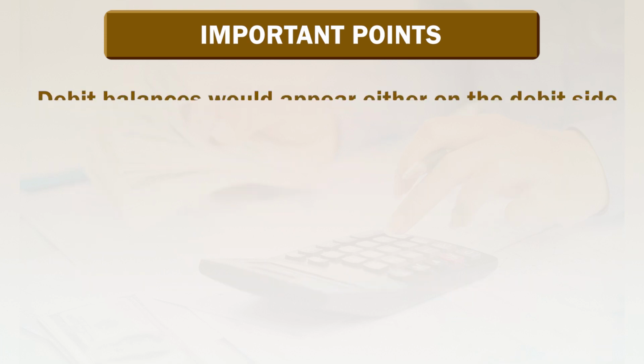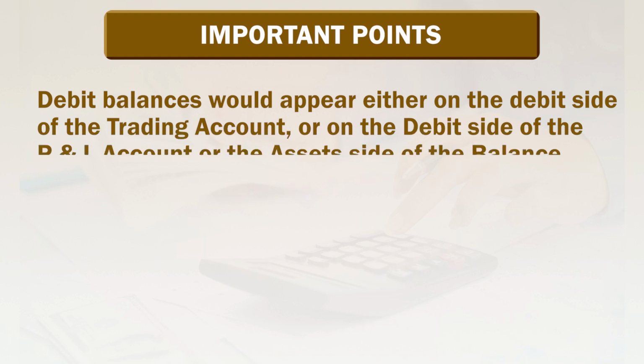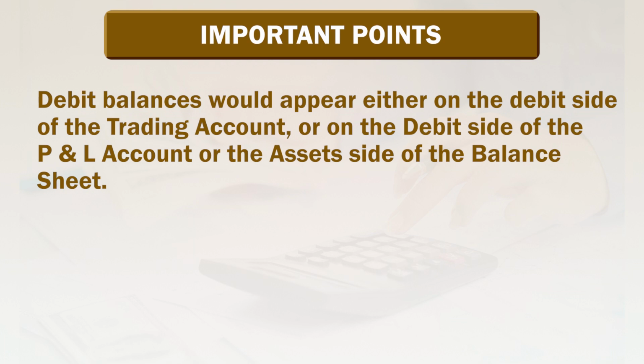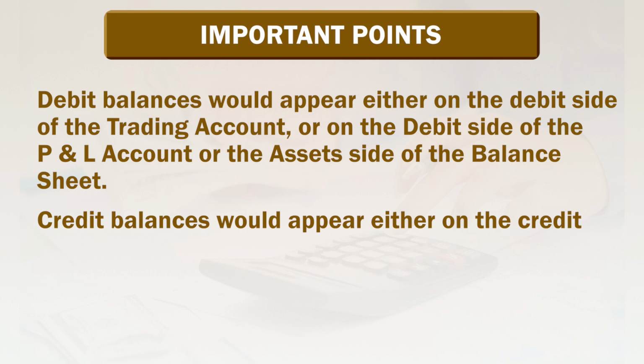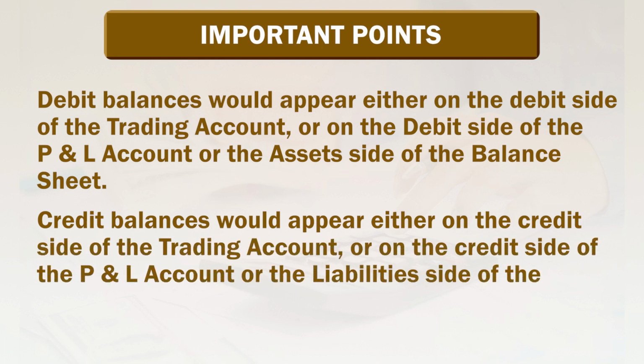Debit balances would appear either on the debit side of the trading account, or on the debit side of the profit and loss account, or on the asset side of the balance sheet. Credit balances would appear either on the credit side of the trading account, or on the credit side of the profit and loss account, or on the liability side of the balance sheet.